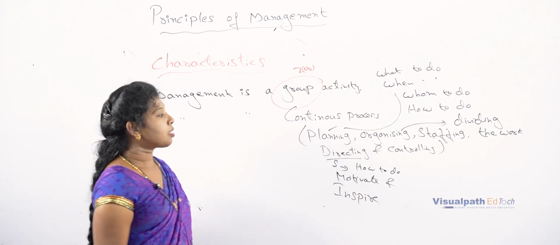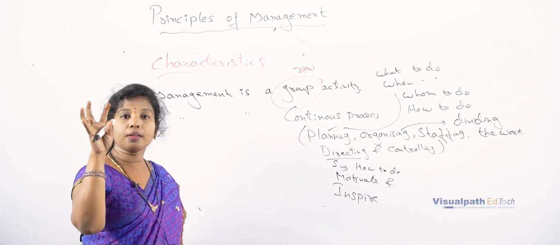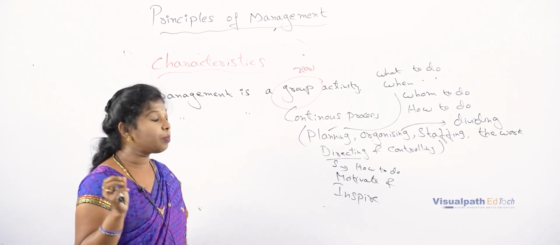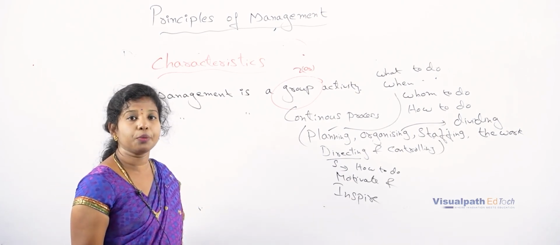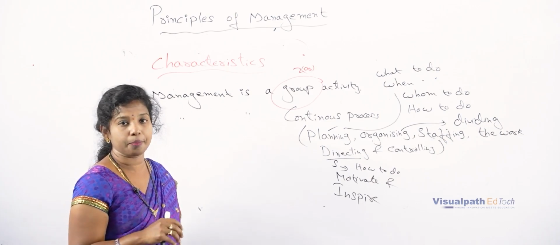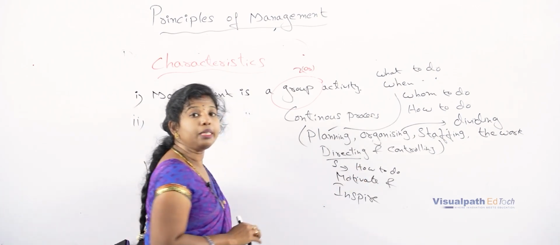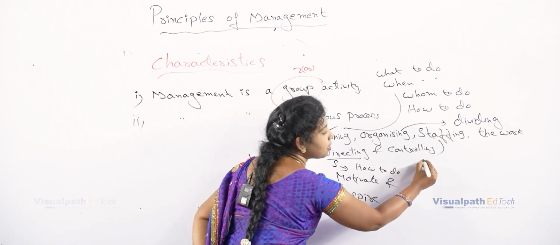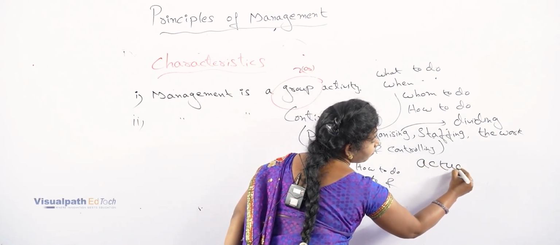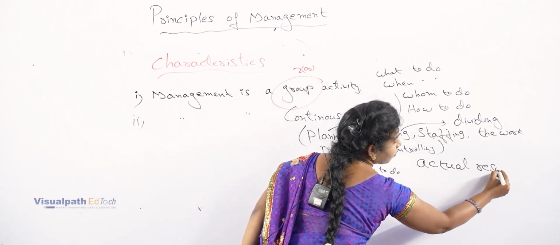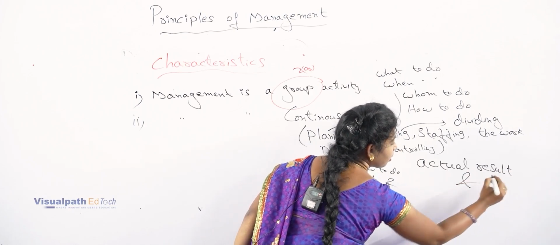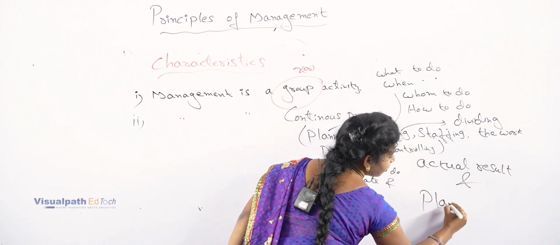And controlling. Controlling is nothing but, I have some planned result, so the result should be perfect. But in the actual perspective, the result is not the same. So what are the deviations that have taken place between the actual result and the planned result?